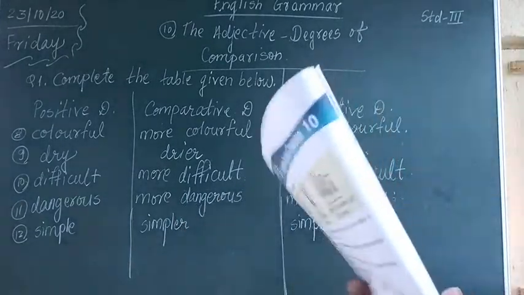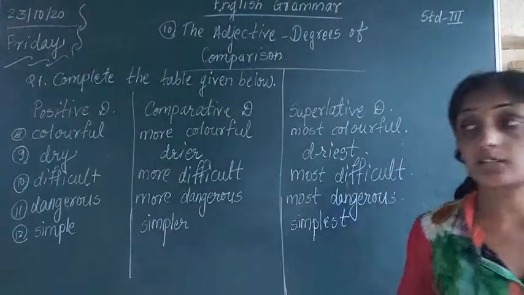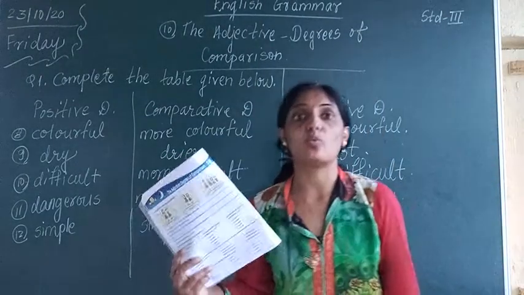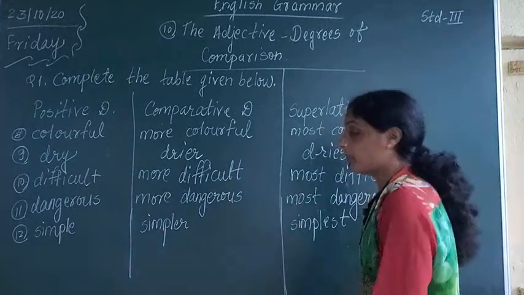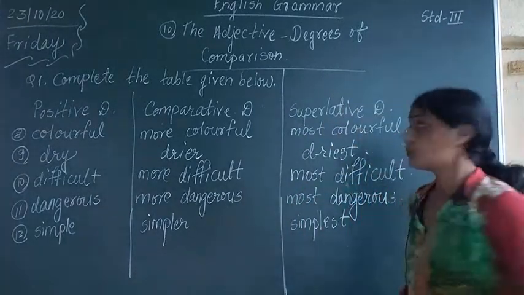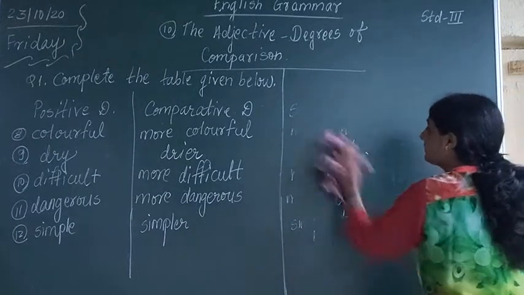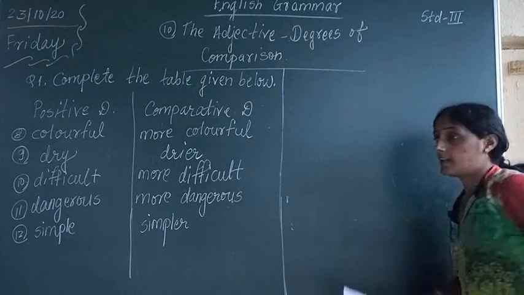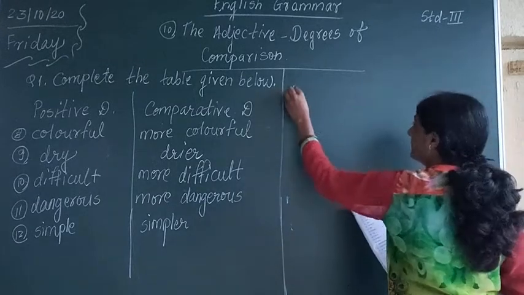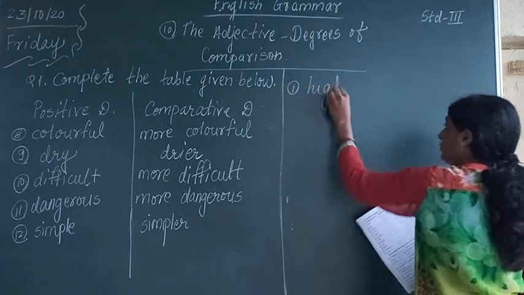Now after that there is one question, question number 2. Fill in the blanks with adjectives in brackets using the correct degrees of comparison. The world's dash peak is in Himalaya. The world's which peak? The world's highest. So what will come? Superlative degree word will come. You have understood this. Anyways, I am going to send you this photo. World's highest mountain peak. So first answer is highest, in superlative degree.